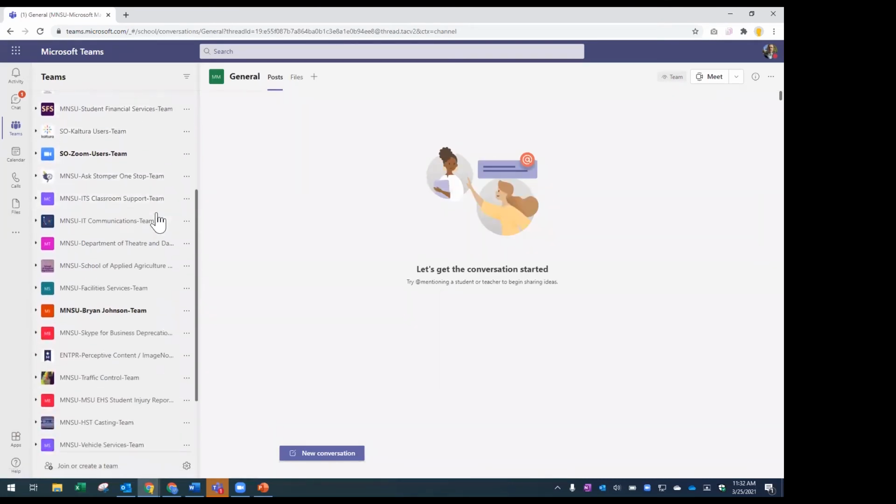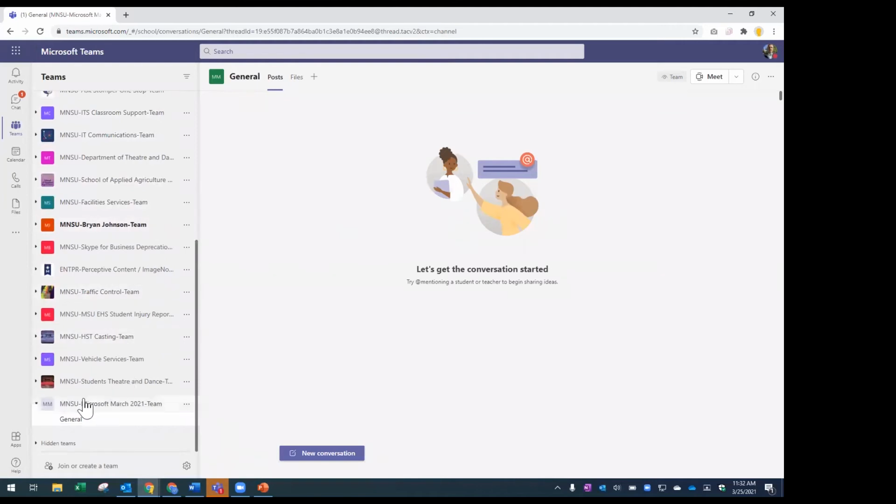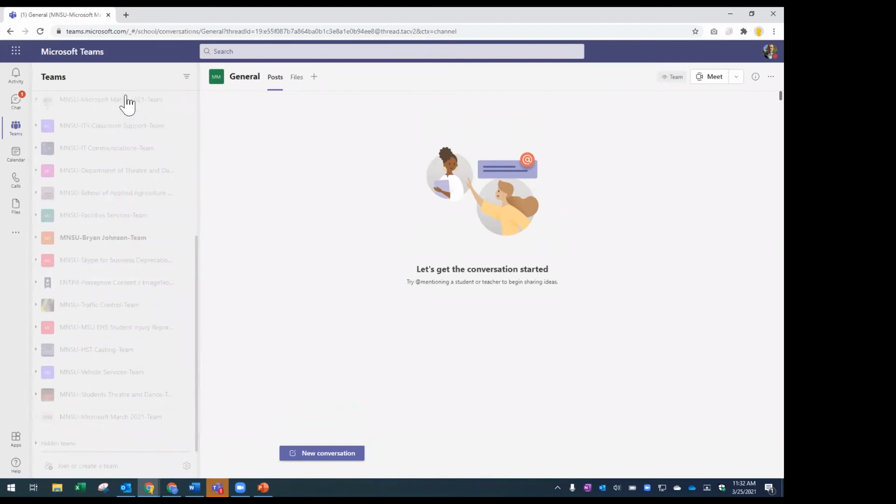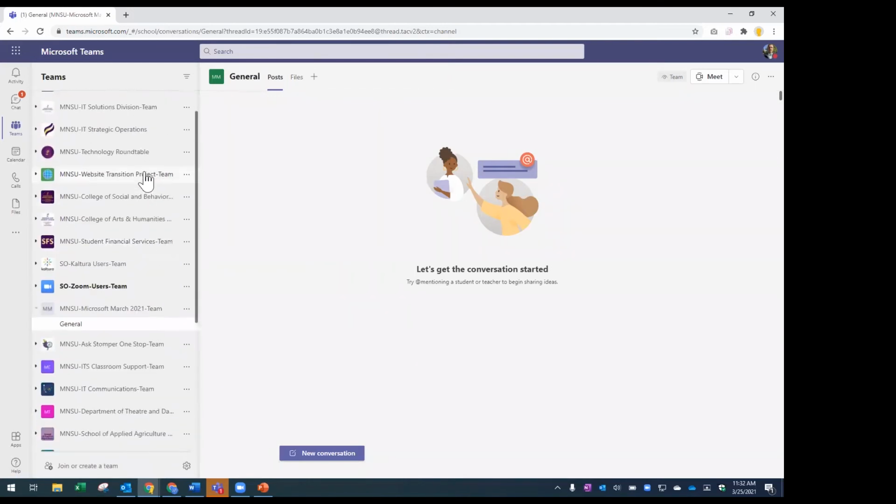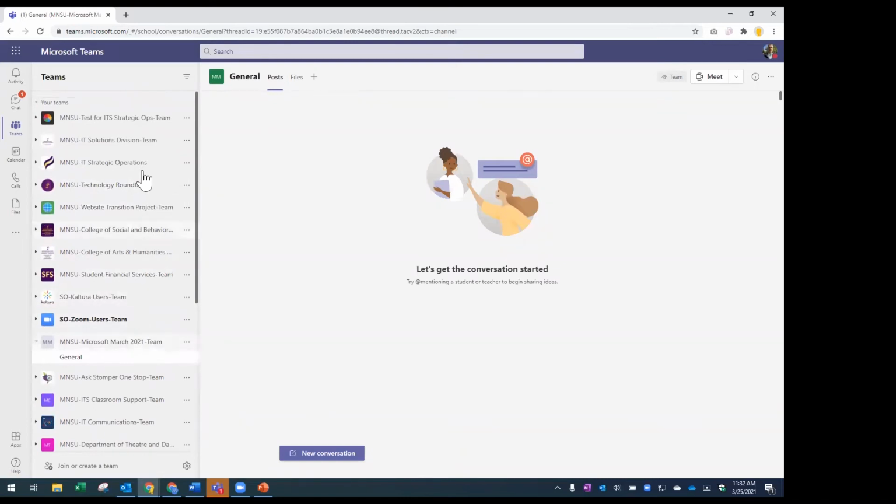And now if I scroll down, it adds it to the end of my long list here. So I can take and drag that back up, really anywhere I want it. So there, I just moved it there. Let's move it to the top of my list.